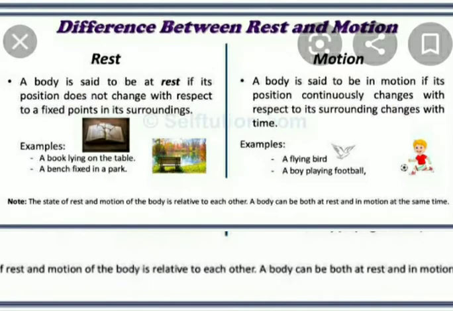In physics, the objects which do not change their position are said to be at rest, while those which change their position are said to be in motion.